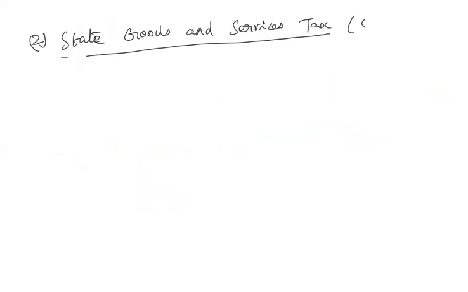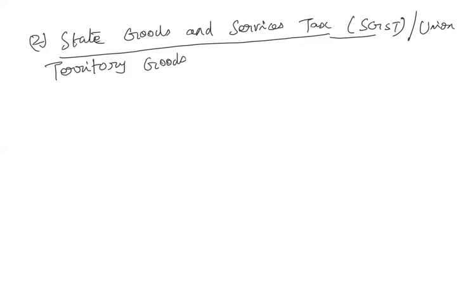So this is SGST. Along with that, the Union Territory, because the concept is the same. If the goods are transacted, the transaction is happening within a state, it is SGST. If it is happening in what is called a union territory, then it is UTGST. So the concept is the same. So Union Territory Goods and Services Tax. So this is the second type, UTGST. Okay.